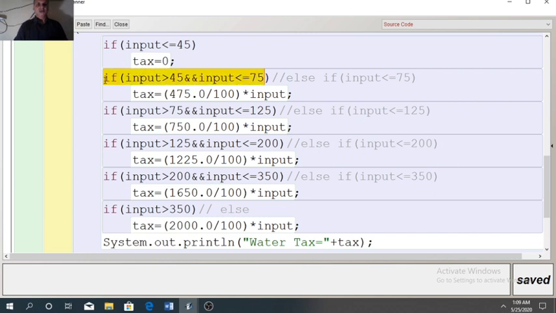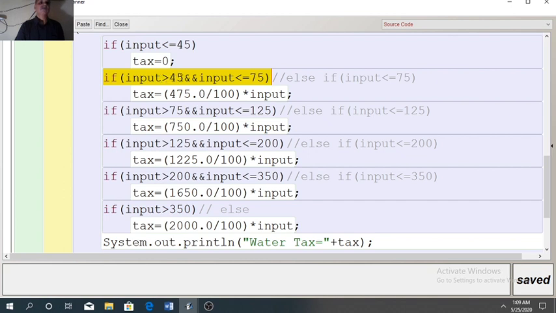There are two methods to write the if condition. You can use multiple if or you can use an if else if ladder. Whenever you use multiple if, you need to write the starting value and last value for that slab. The second slab was for more than 45 and up to 75.